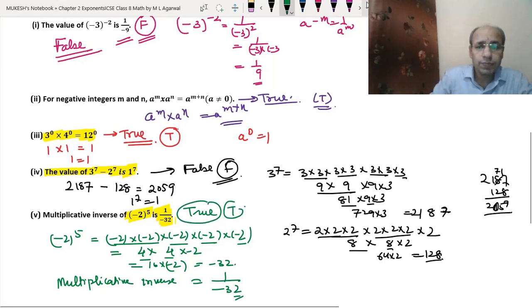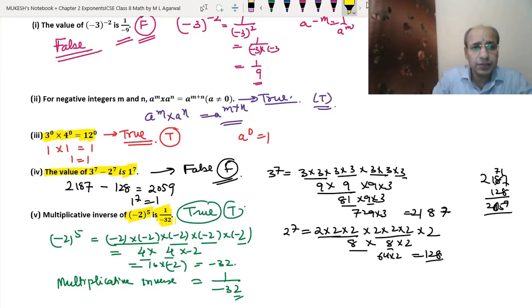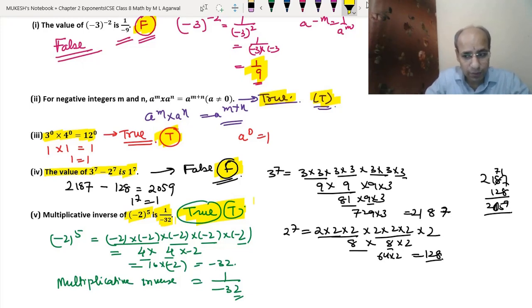Okay. So let's repeat. In the first part we got the answer false because we are getting 1 upon 9. The second is true, as we have studied in the properties and rules earlier. Third is also true because we are getting the same value on both sides. Fourth is false because we are not getting the same answer on both sides. And fifth is true because we are getting the same answer on both sides. Okay. This we can do mentally also within a very short period of time. So this was about the mental maths.